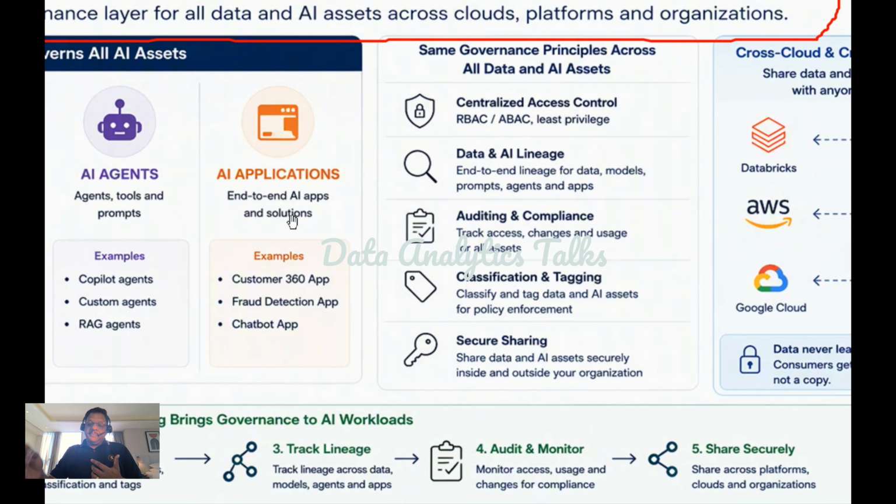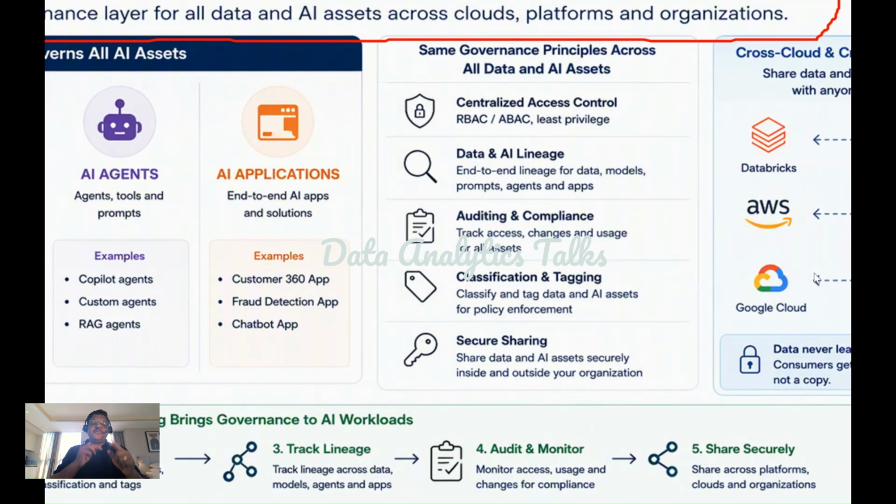Like governance team can answer questions like who accessed the model, which AI agents use the data, which user invoked an application, what changes were made and when. This is becoming increasingly important for AI governance, risk management, and regulatory compliance. Okay, so these are the third benefits.